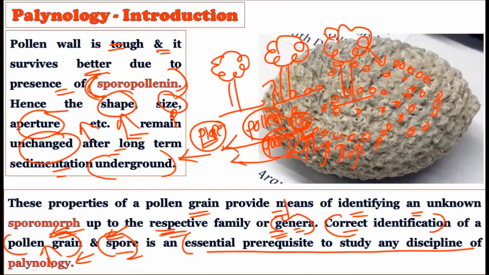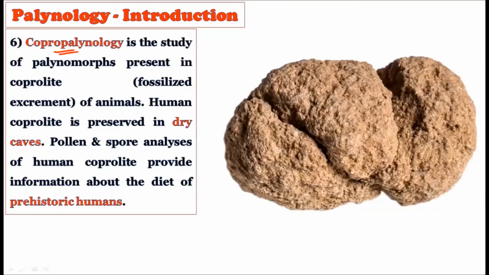So under this palynology, we are studying the ancient, fossilized palynology, and this gives us the idea regarding the extant plant types, or the similar types of plant flora present today. See, the next branch of palynology is copropalynology, which is the sixth branch. It is the study of the palynomorphs present in the coprolite. What is the coprolite? It is the fossilized excrement of the animals.